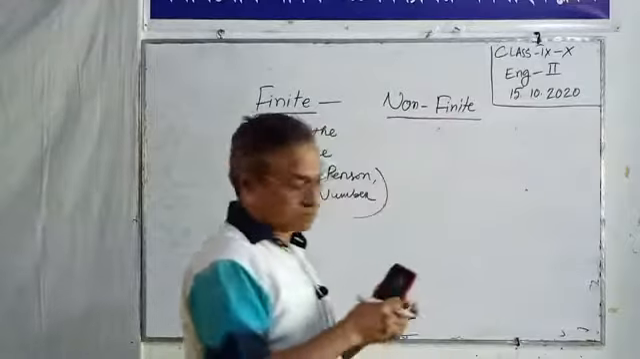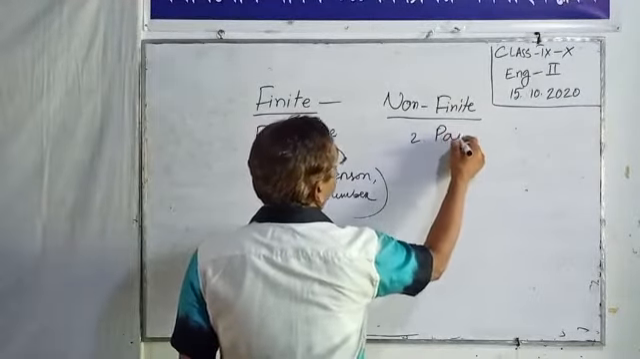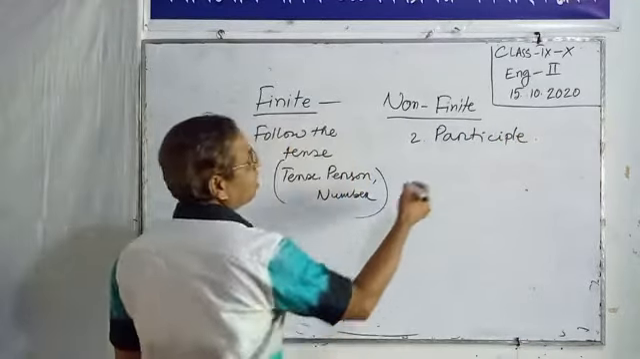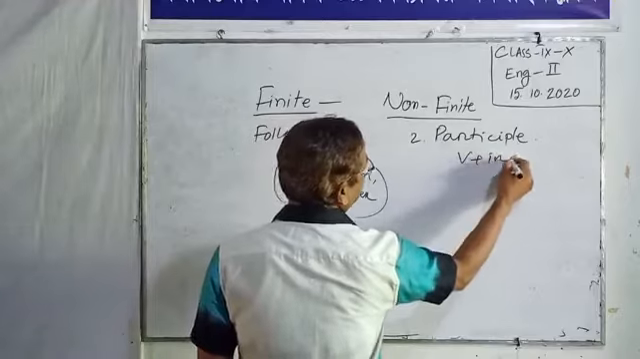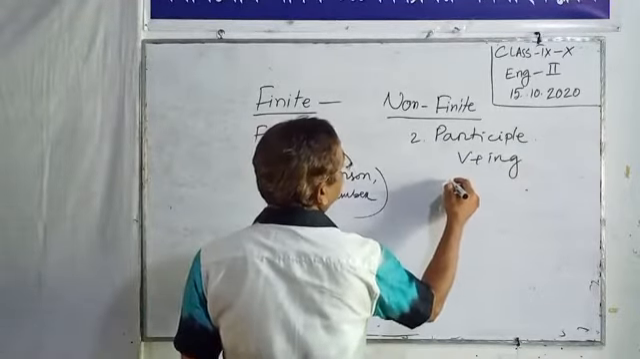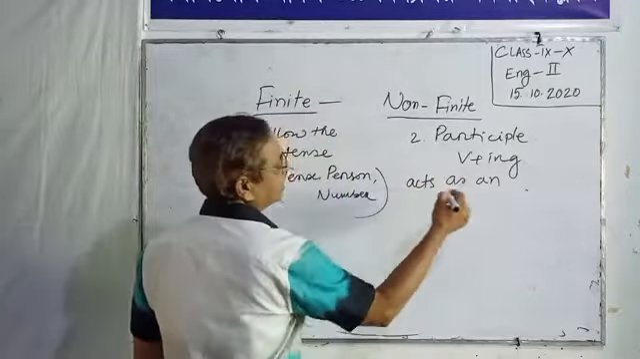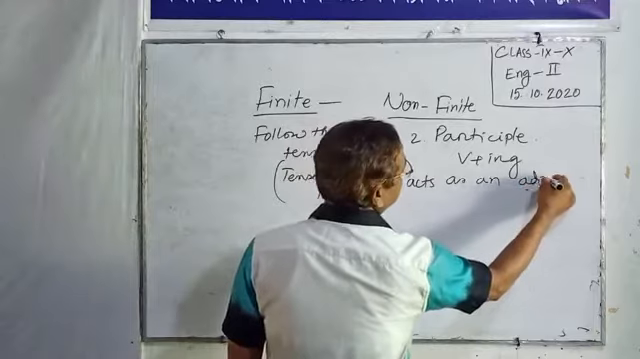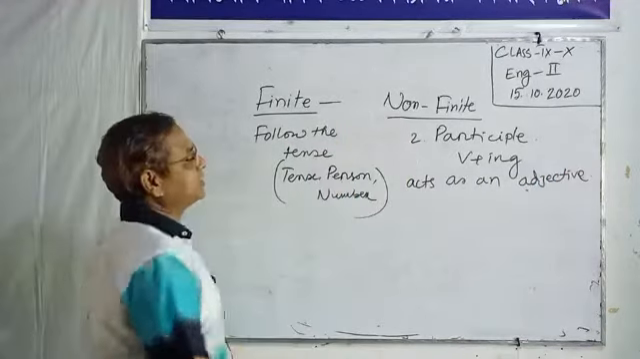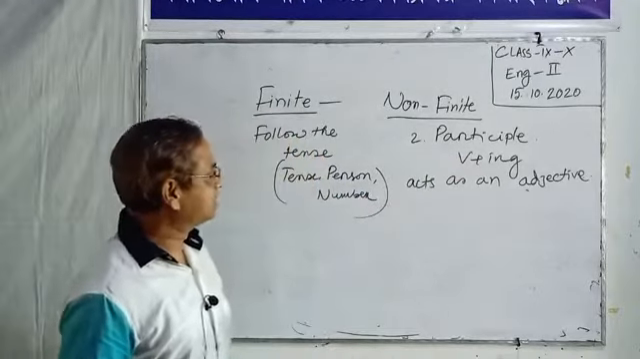We also talked about participle. The participle's form is verb plus ing, same as gerund, but it acts as an adjective.